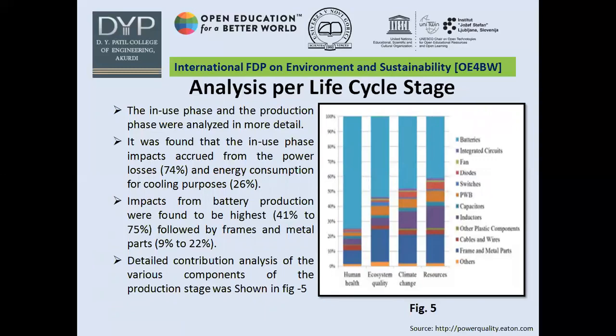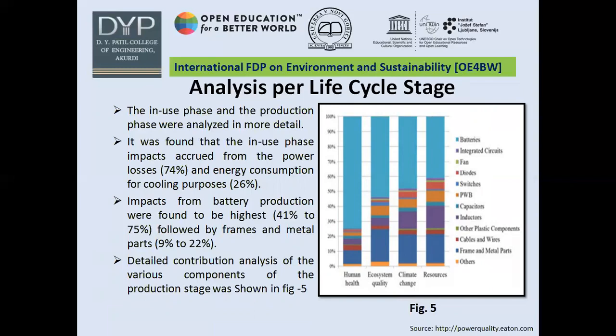When analysis per life cycle stage was conducted, we have seen that the in-use phase and production phase were analyzed in more detail, because the contribution majorly comes from these two phases. And it was found that in-use phase impact occurred from power loss was 74%, and energy consumption for cooling purpose is 26%. So these are related to each other, because if losses are more, heat will be produced and more cooling is required. So a high efficiency UPS will simultaneously have less cooling requirement.